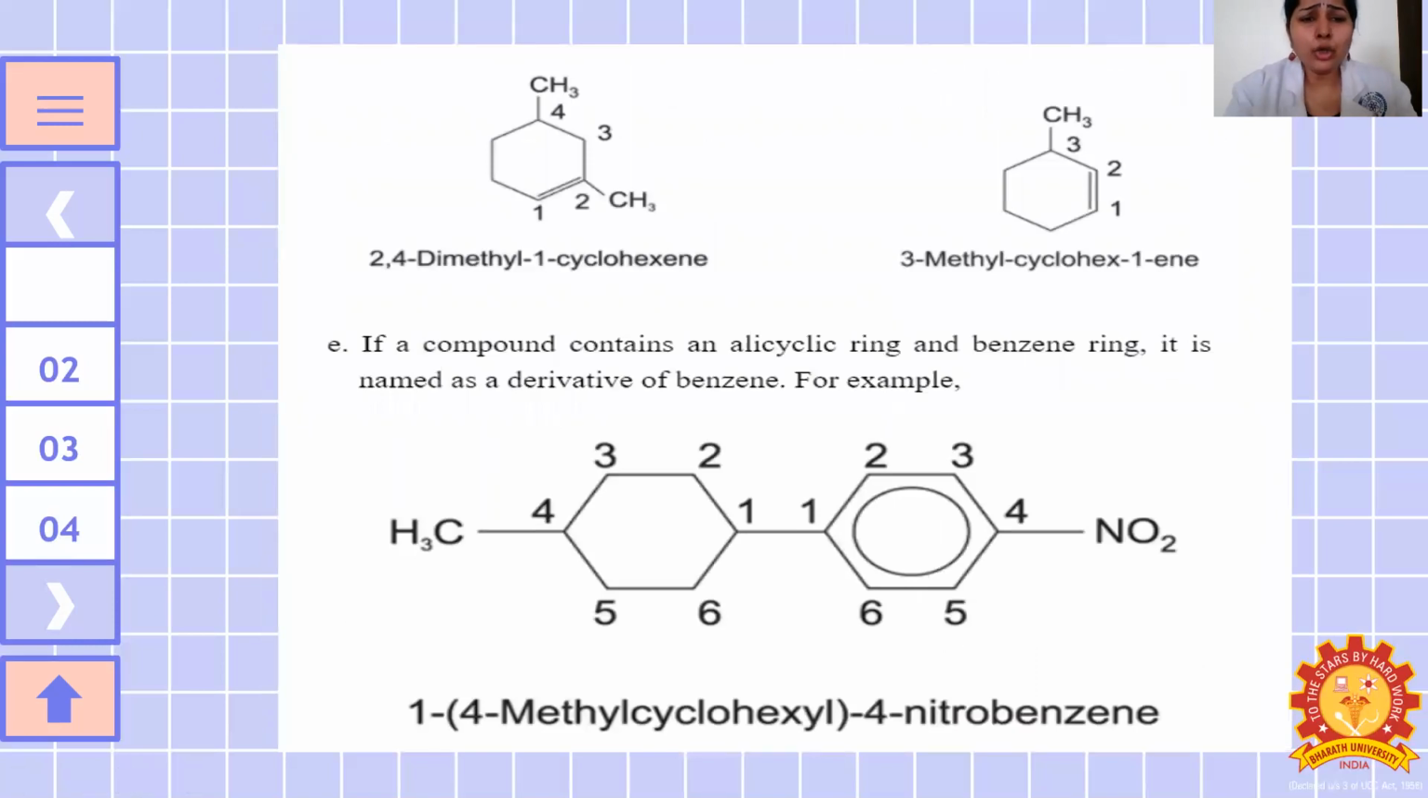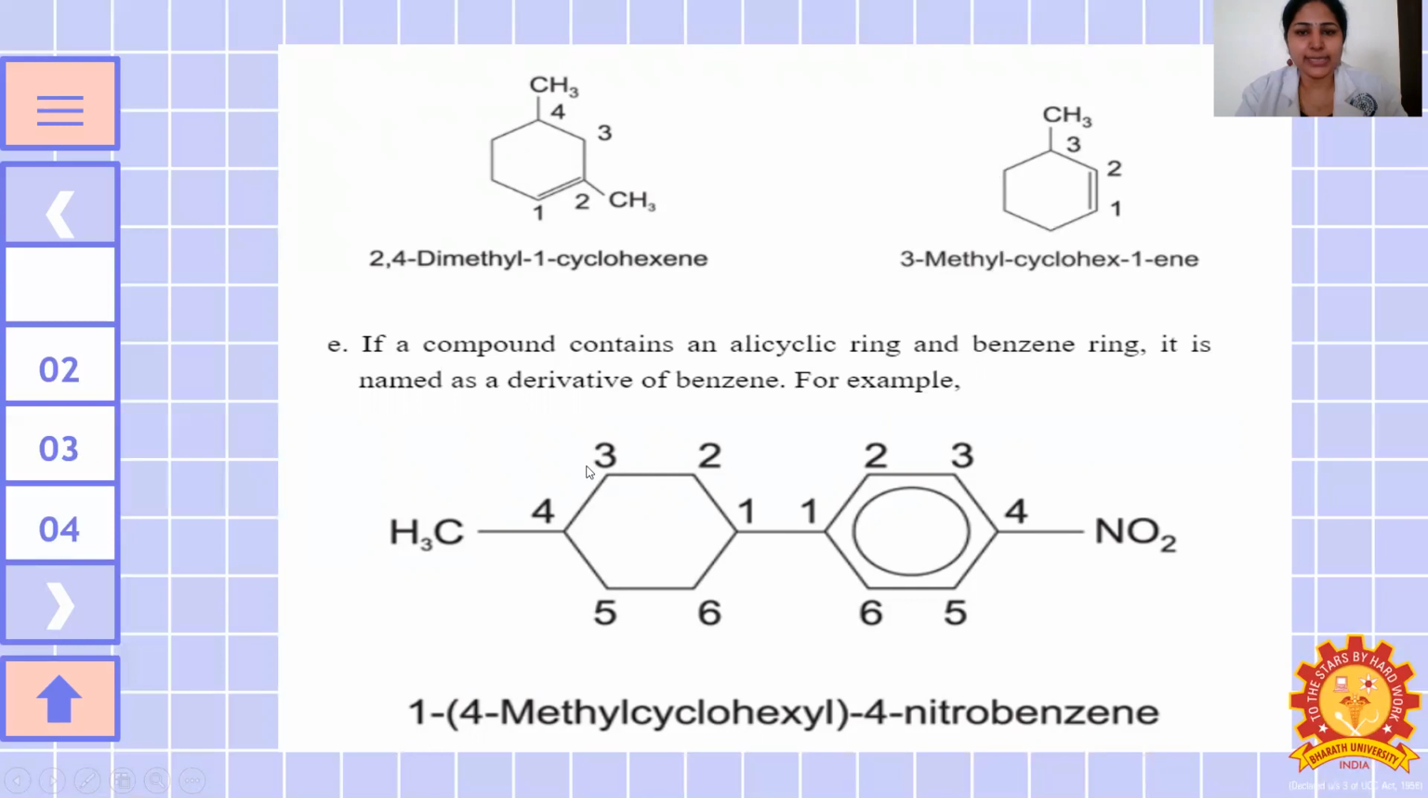So this is the 2,4 dimethyl cyclohexene. Because of the double bond, we will be calling it a cyclohexene. Here one double bond is there. So how we know, 1, 2, 3, 4. Okay, dimethyl. It's correct. So here double bond is there, so ene. First position it carries ene. Third position methyl group. So 3-methyl cyclohex-1-ene.